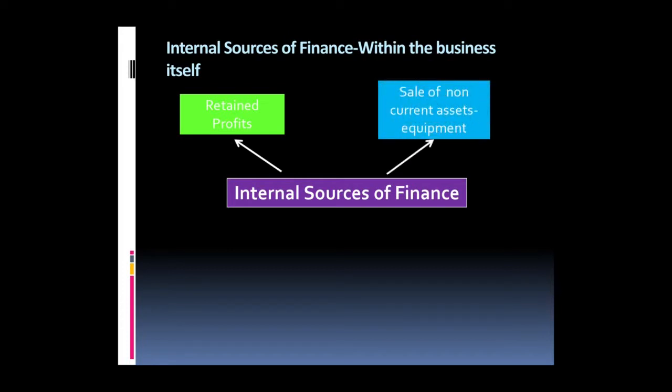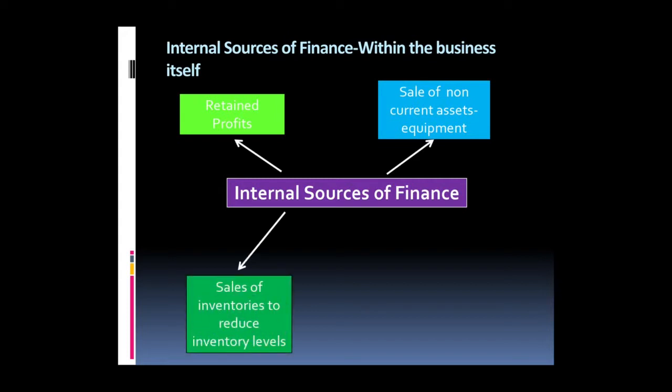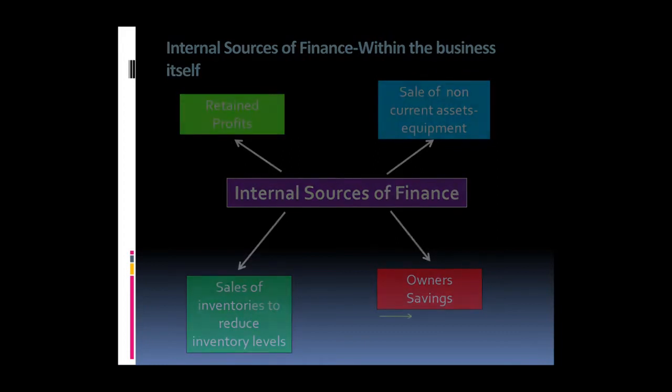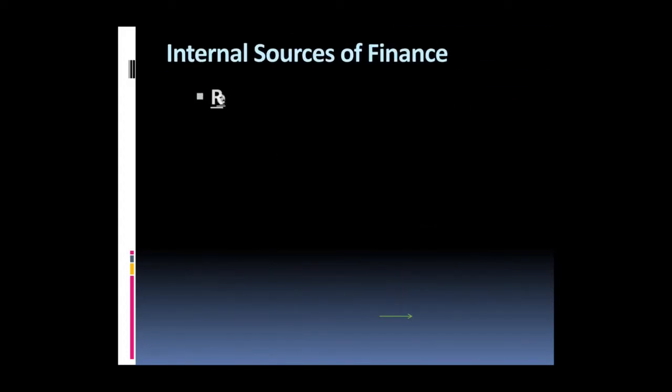Sales of non-current assets, sales of equipment, sales of machines, of course, assets that we don't need. Sales of inventories to reduce inventory levels is also a way to finance the business. And there is a fourth one, which is the owner's savings, of course, what the owners have, and they invest probably in the business. So let's start.